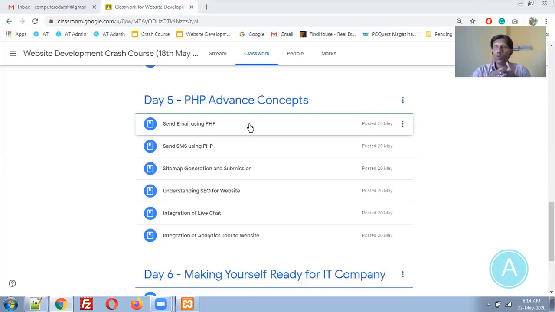For example, you are testing your website in Google Chrome, but your visitors are coming from the Firefox browser only. Then you need to test your website in the Firefox browser also, because sometimes it happens that your website works fine with Google Chrome, but it is not working fine with Firefox or Opera or some other browsers. This is just an example.